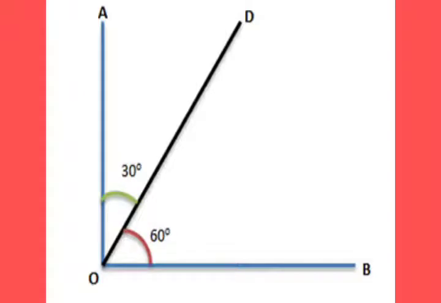From the figure, it is very clear that angle BOD and angle AOD are complementary angles as their sum is 90 degrees. So, 30 plus 60 equals 90 degrees. Also, in complementary angles, each angle is called the complement of the other. Thus, angle BOD is the complement of angle AOD and angle AOD is the complement of angle BOD.